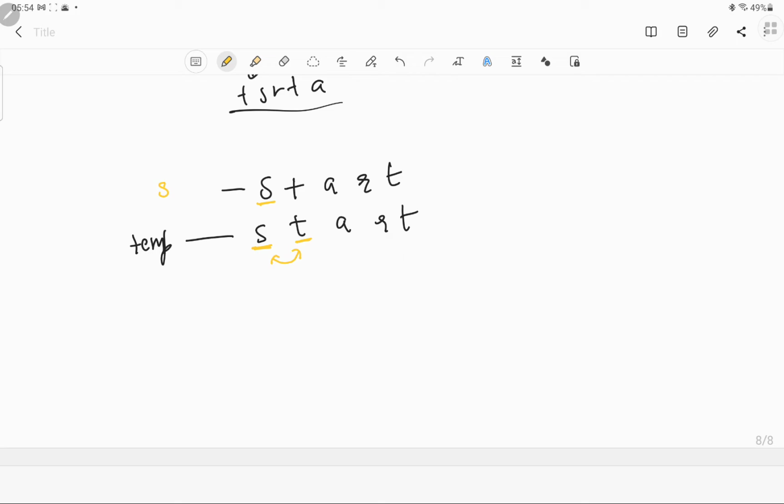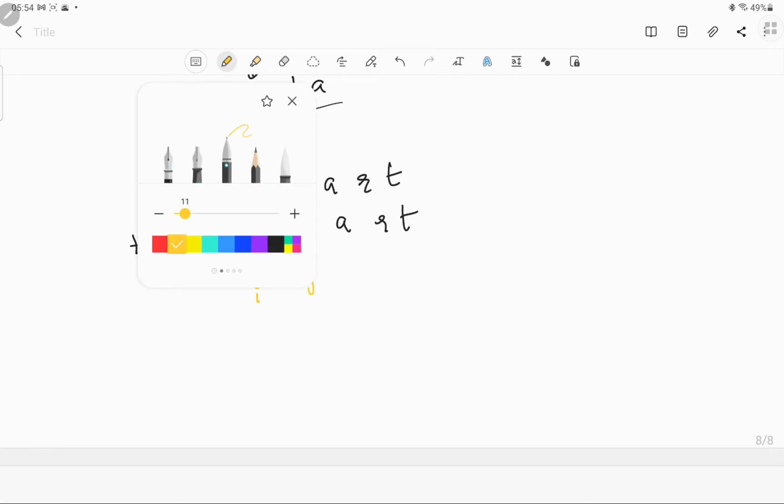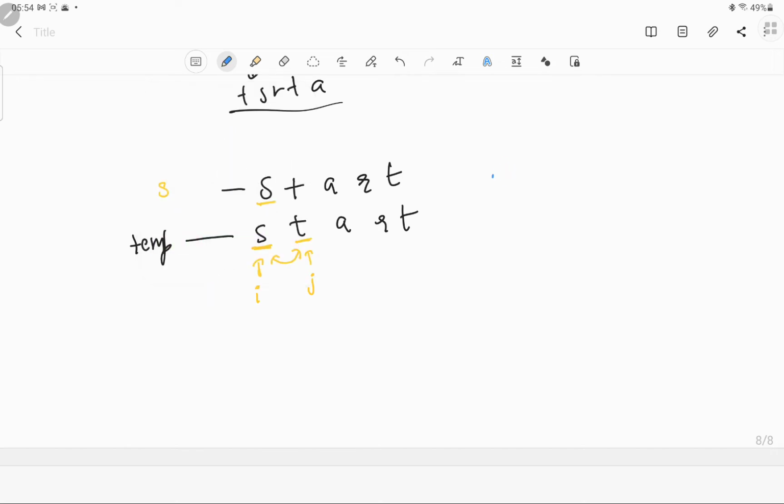That means, suppose this is I and this is J position we're talking about. So what we will check is, if temp of J is not equal to S of I and temp of I is not equal to S of J, like so, then we can swap those, right?